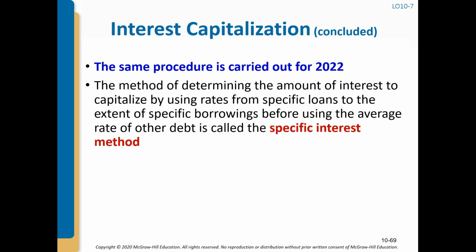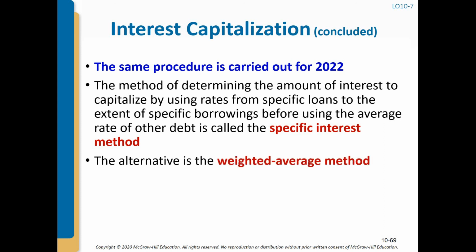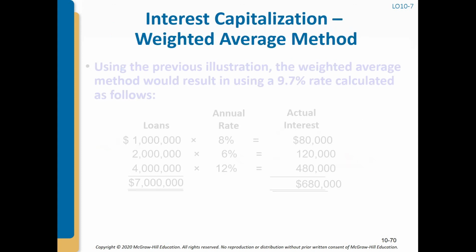The method of determining the amount of interest to capitalize using the rates from specific loans, to the extent of specific borrowings, before using the average rate of other debt, is called the specific interest method. The alternative is the weighted average method.